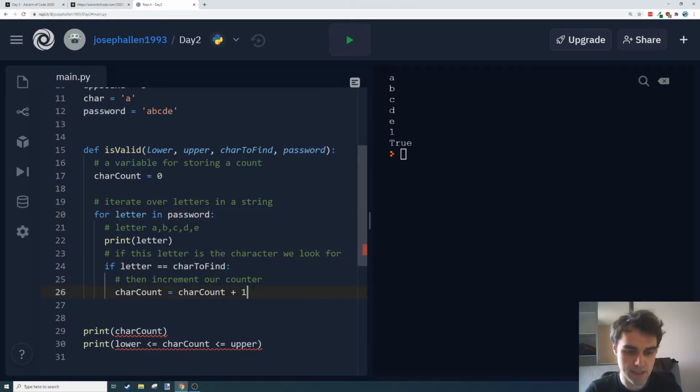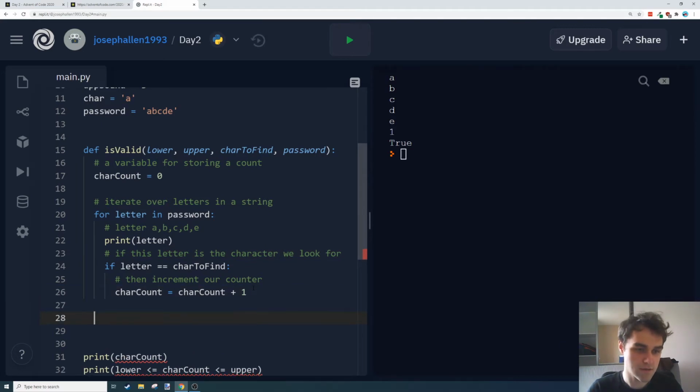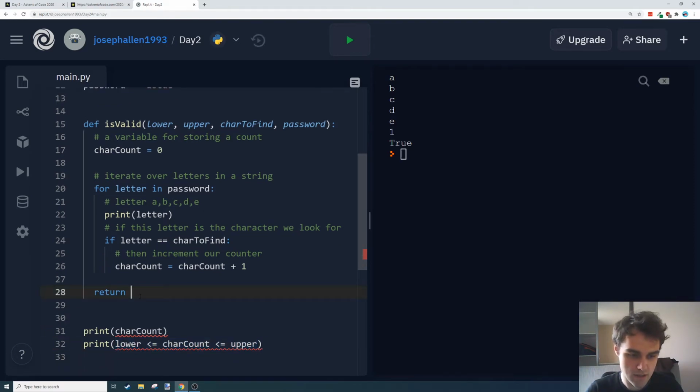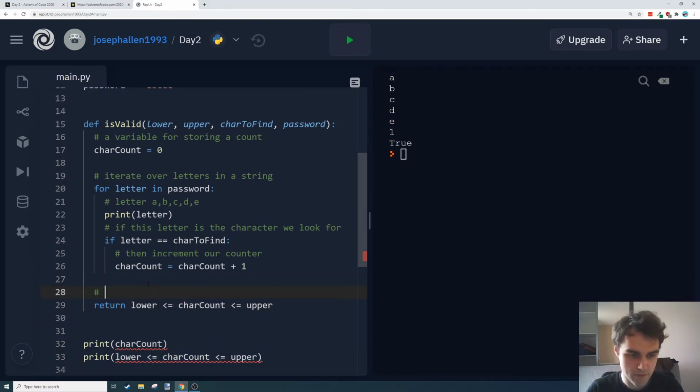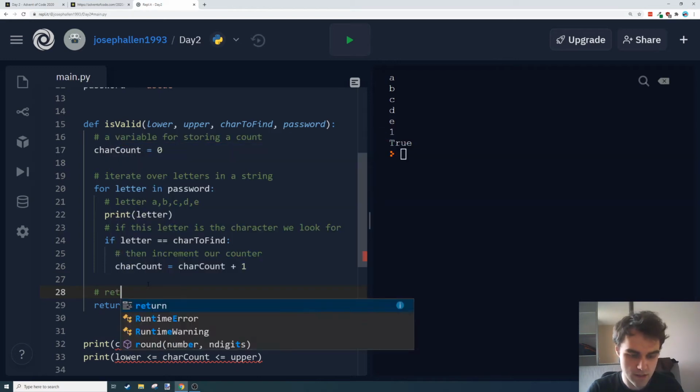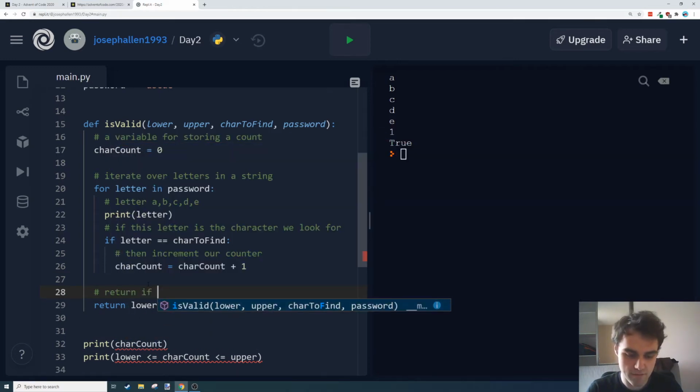And I'm going to return just true or false from this now. So outside all of that for loop indentation, I'm going to return this condition here. Return if the count is within bounds.